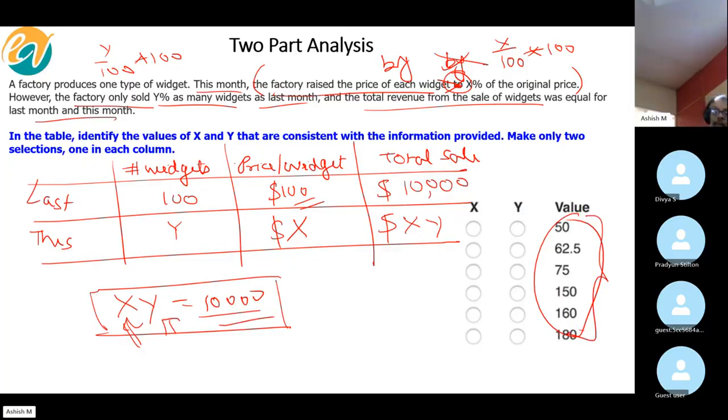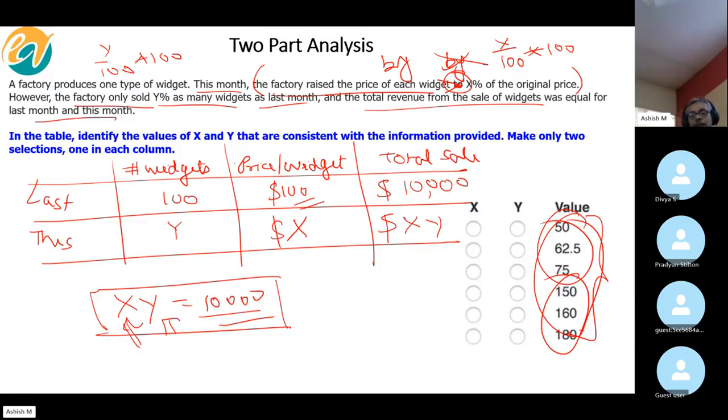By the way, that's another thing. Notice the factory raised the price, so clearly X has to be greater than 100, while Y obviously has to be less than 100, because the number of widgets sold was less. So X has to be one among these values and Y one among these values.